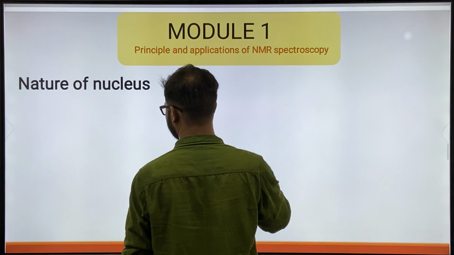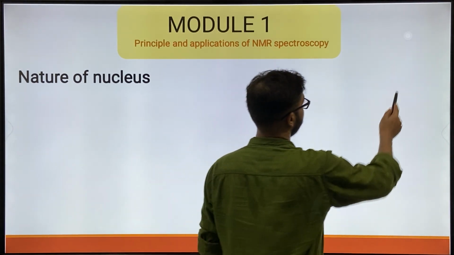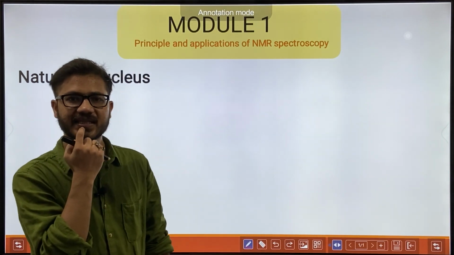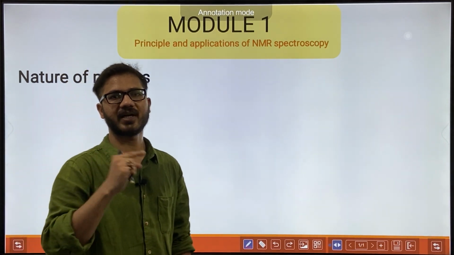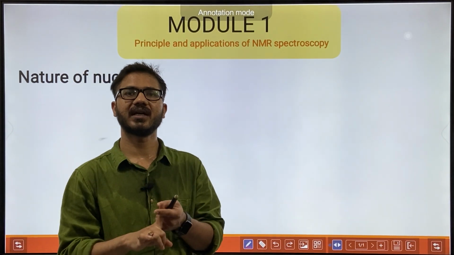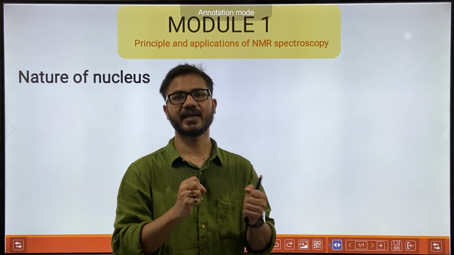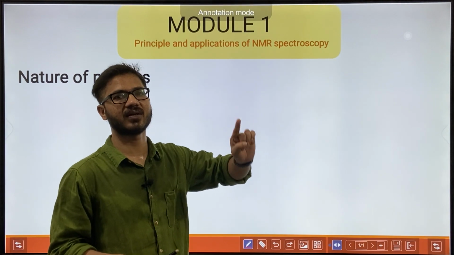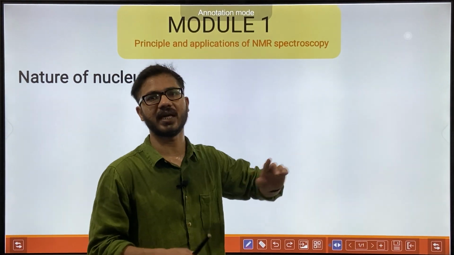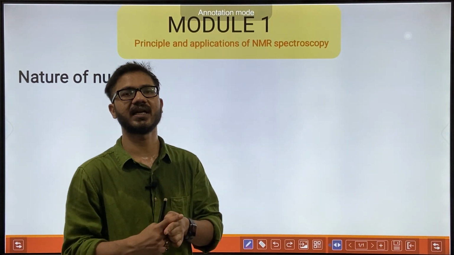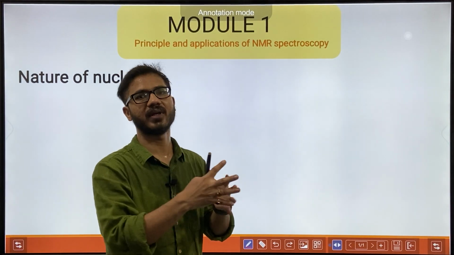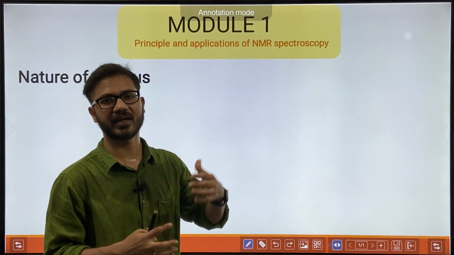As we have discussed, nuclear magnetic resonance spectroscopy is the interaction of incoming light with nuclei. So we will have to understand what the nuclei are and how they interact with incoming radio waves.